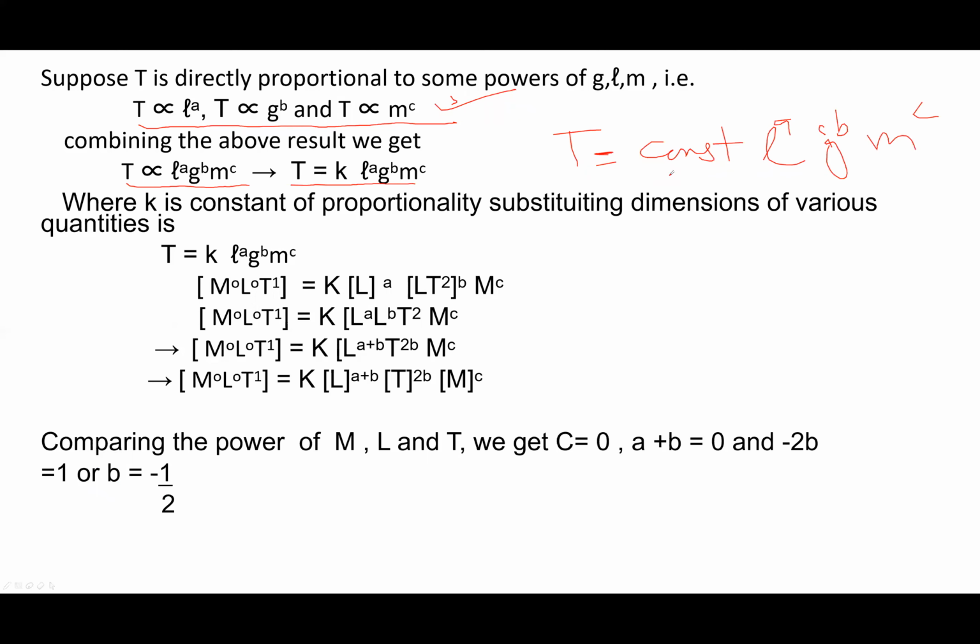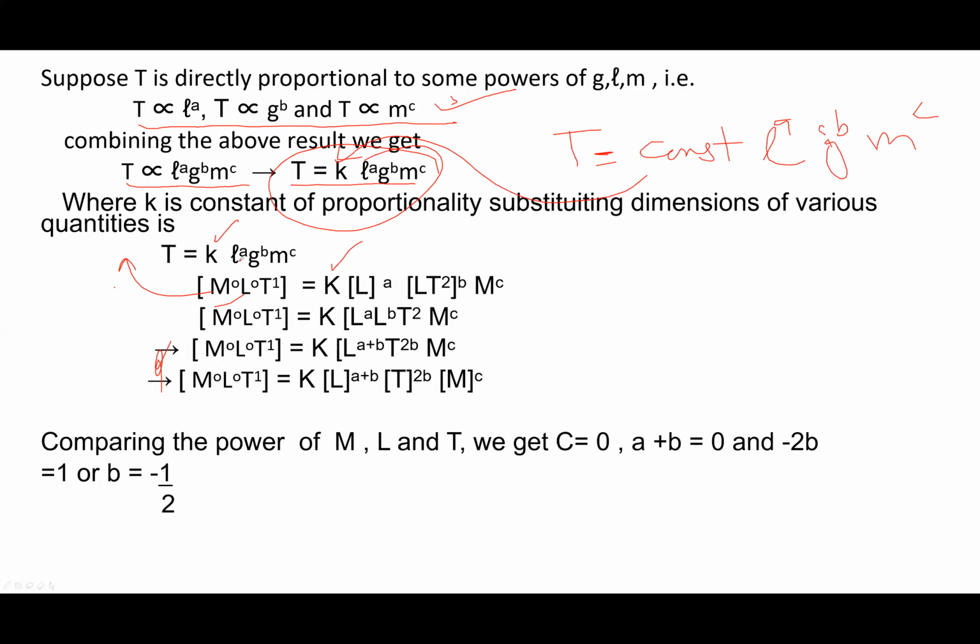This constant is K, so you will get this equation. First, M is not present on this side, so the power of M will be 0. L is not present, so 0. T is present, so T^1. K should not be considered, so write it separately.